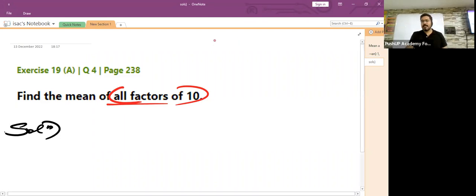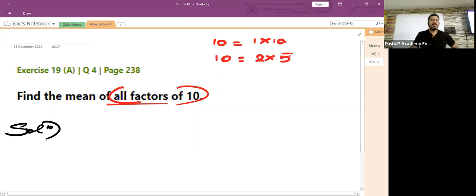Which are the factors of 10 that you have to find out? I'll teach you a very easy method. Just recall the multiplication table which you learned in your young school days. 10 can be written as what? 1 into 10. You all agree? And 10 can also be written as 2 into 5.